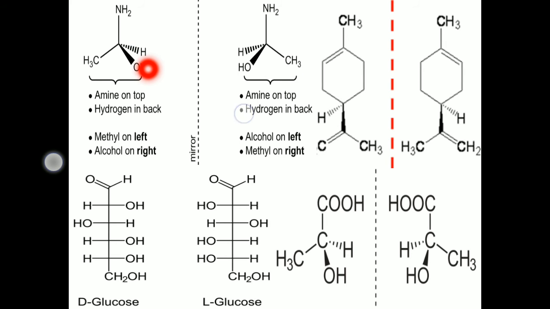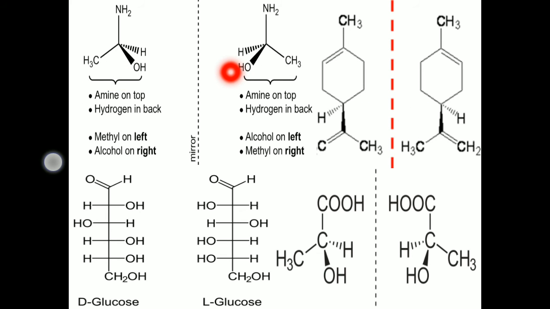If you keep this molecule over the first molecule, these two will not coincide with each other. That means these two are non-superimposable mirror images. So these two are called enantiomers. They can show optical activity exactly opposite to each other. This is one example. Here is another example.